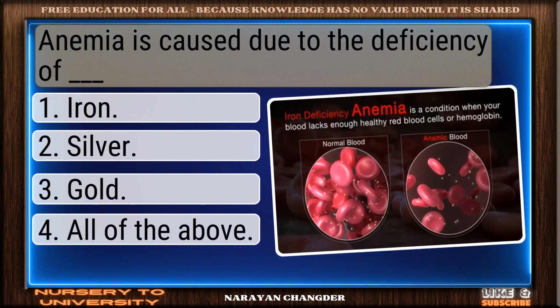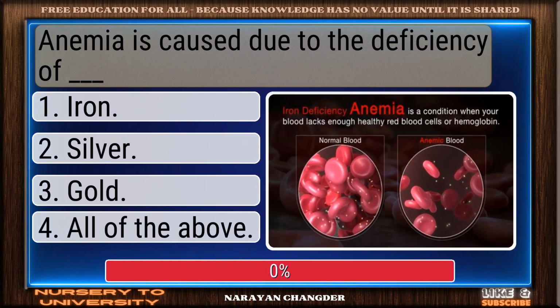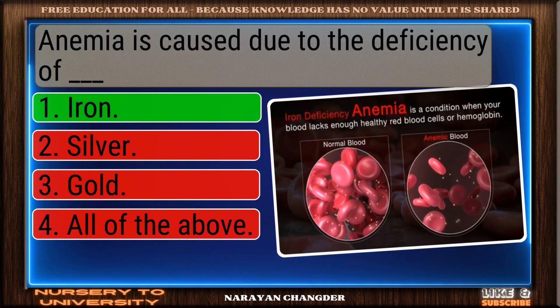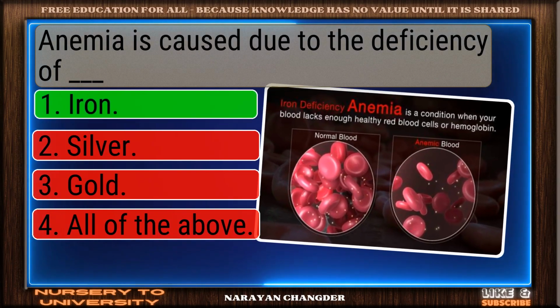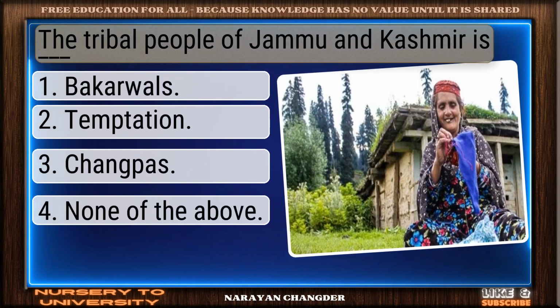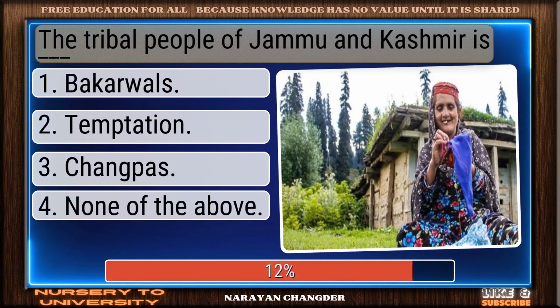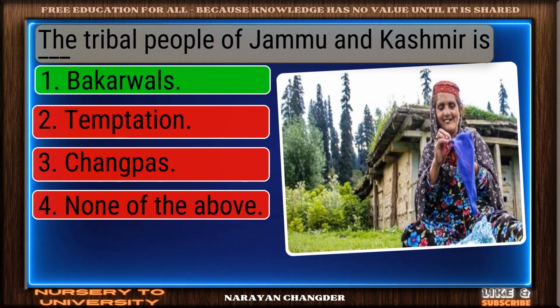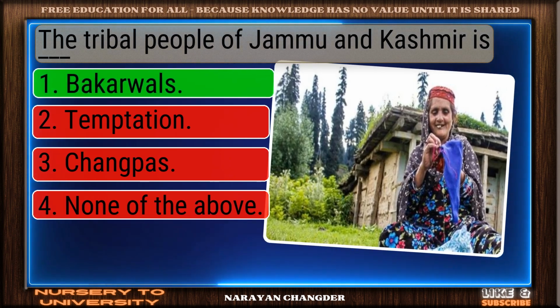Anemia is caused due to the deficiency of dash. You got it. Your choice, iron, is right. The tribal people of Jammu and Kashmir are dash. Correct response. Bakarwals is the most accurate answer.